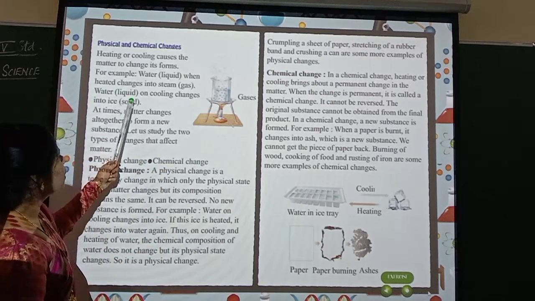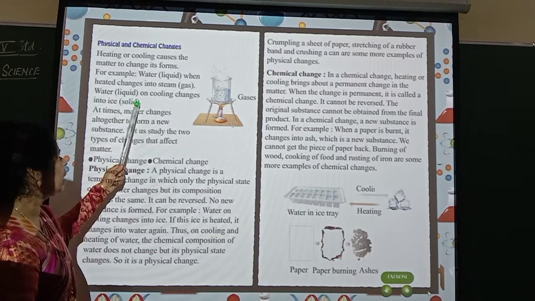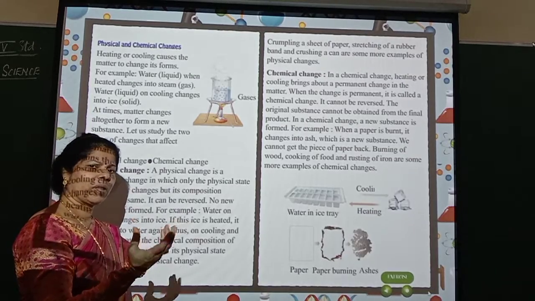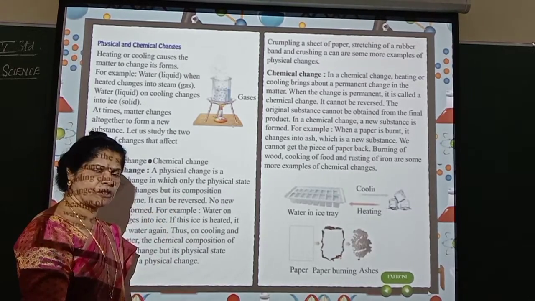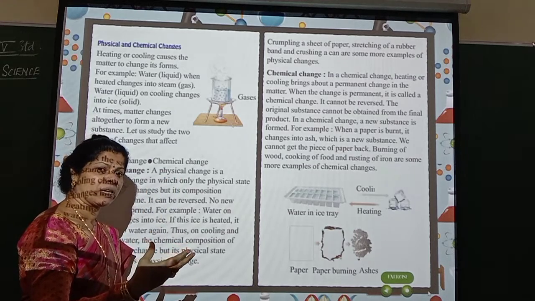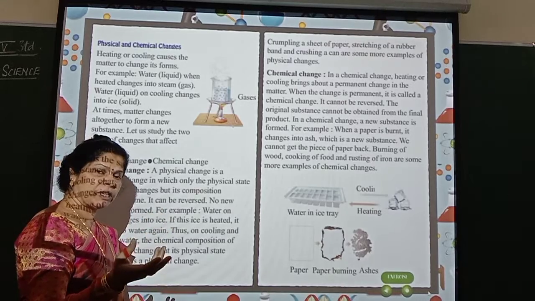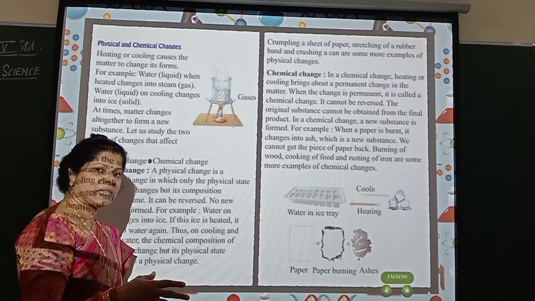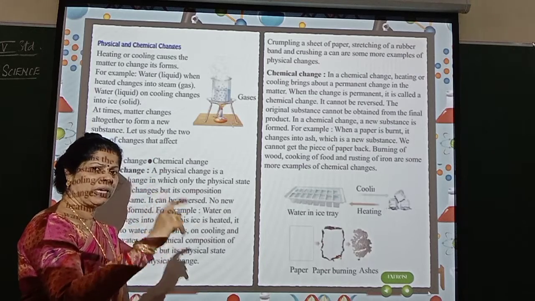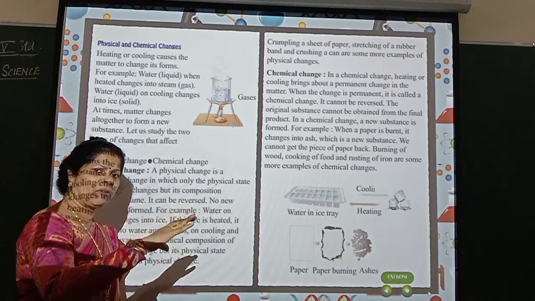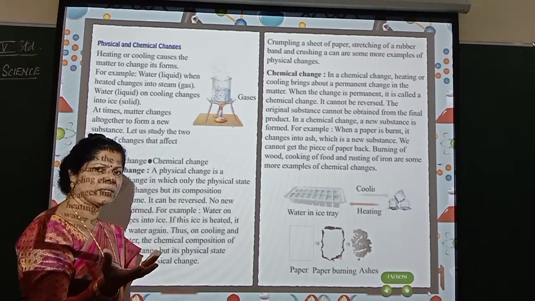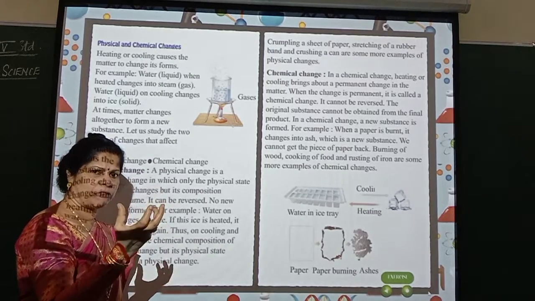Now, water or liquid. Water is nothing but liquid. On cooling, it changes into ice. The same water, when you heat, it is turning to gaseous form. When you cool, cooling means what? You are keeping it in the fridge and you are freezing it. When you freeze water which is in the form of liquid, what happens? Liquid is converted into solid. Why? Because water becomes ice. Ice is a solid form, isn't it?